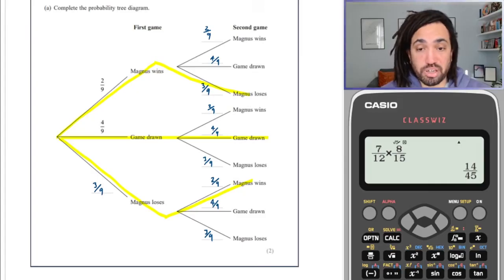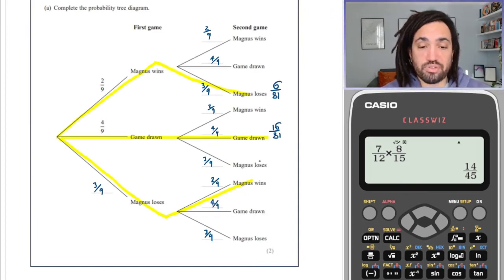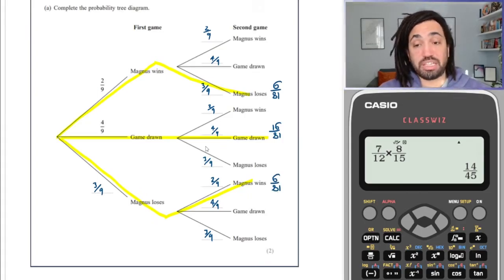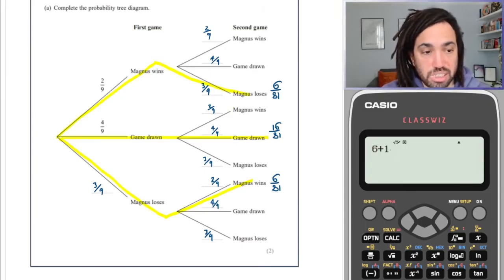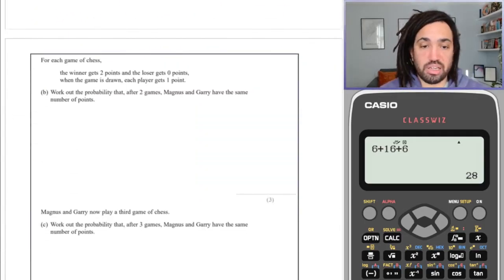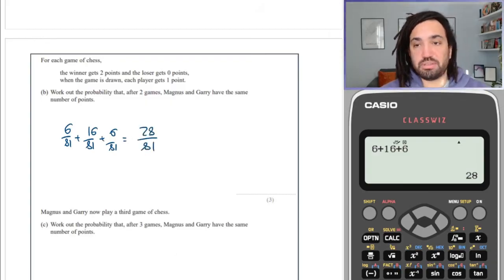So 2 ninths times 3 ninths is 6 over 81. 4 ninths times 4 ninths is 16 over 81, just times in the numerators and then times in the denominators. And 3 ninths times 2 ninths is 6 out of 81. Keeping the denominators the same makes it easier to add them. So adding them all up is 6 plus 16 plus another 6, so 28 out of 81. So we go down here and say it's 6 out of 81 plus 16 out of 81 plus 6 out of 81, which gives me 28 out of 81. Perfect.